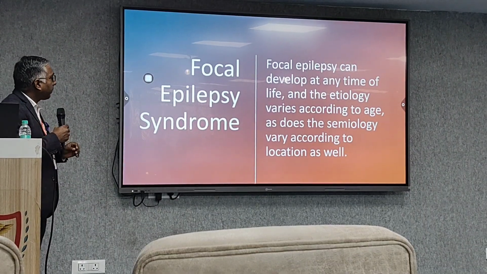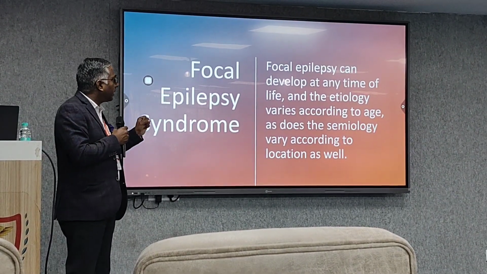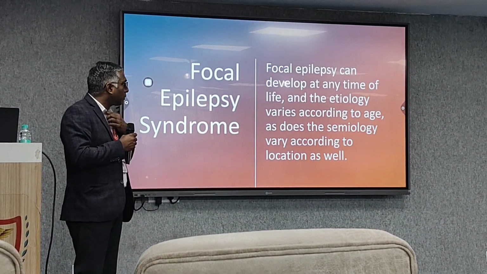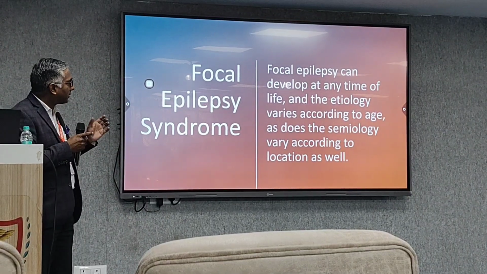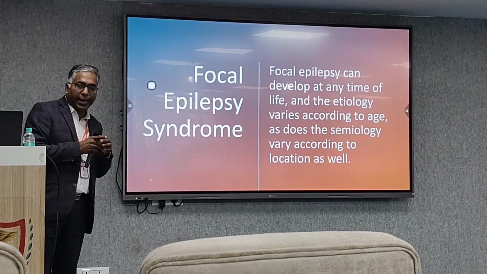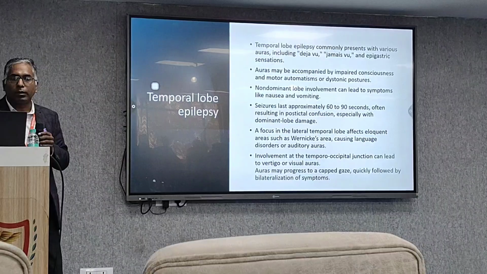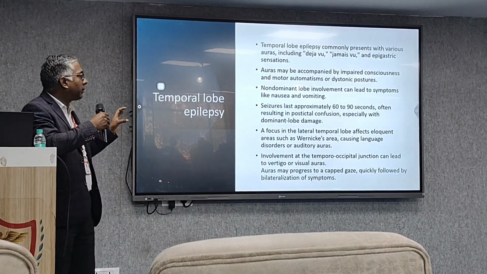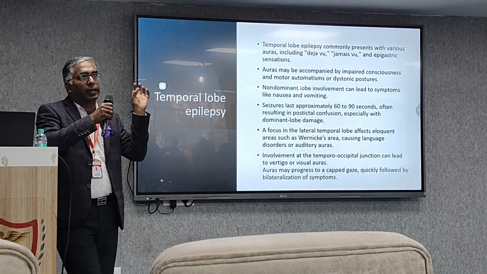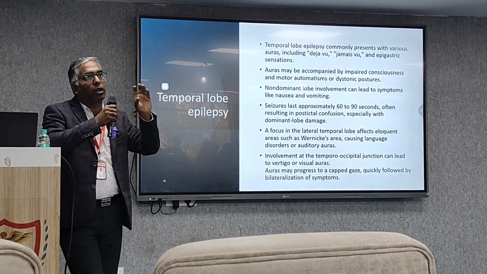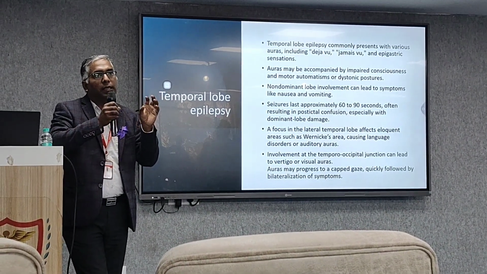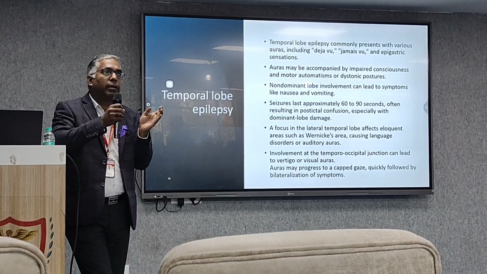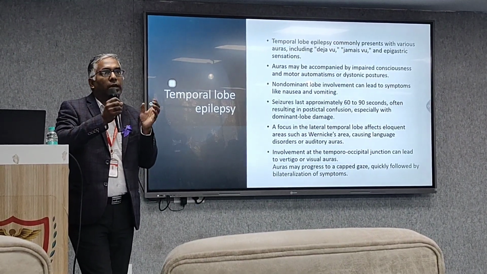Now coming to the focal epilepsy syndromes. Focal epilepsy can develop at any time of life, and the etiology varies according to age, as does the semiology according to the location. Temporal lobe epilepsy. Now, focal epilepsy means only a certain part of the brain is involved, and you all know our brain has each and every part, be it right or left, and other cortical and subcortical areas.